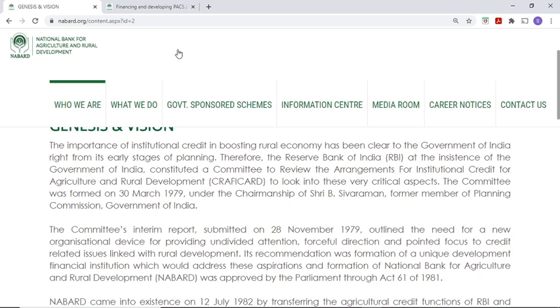The Reserve Bank has so many functions; it also looks after the general economy and the financial health of the country. So it is not possible for the RBI to gauge the activities related to agriculture and rural development. So the Sivaraman Committee recommended that one separate apex institute should be there.